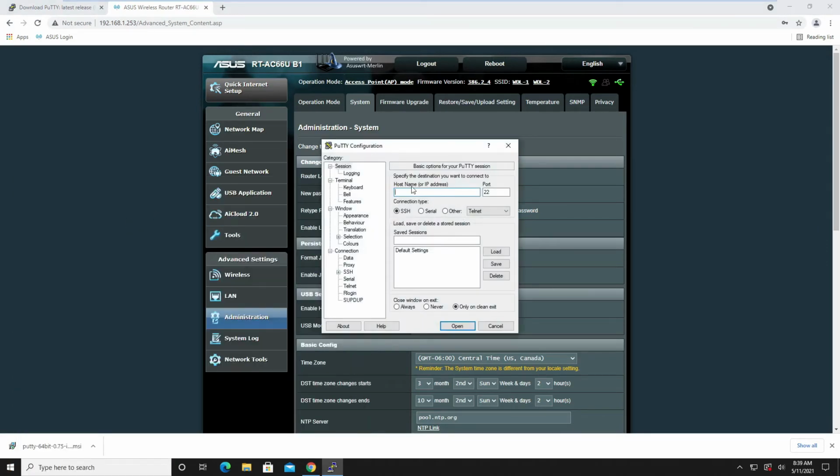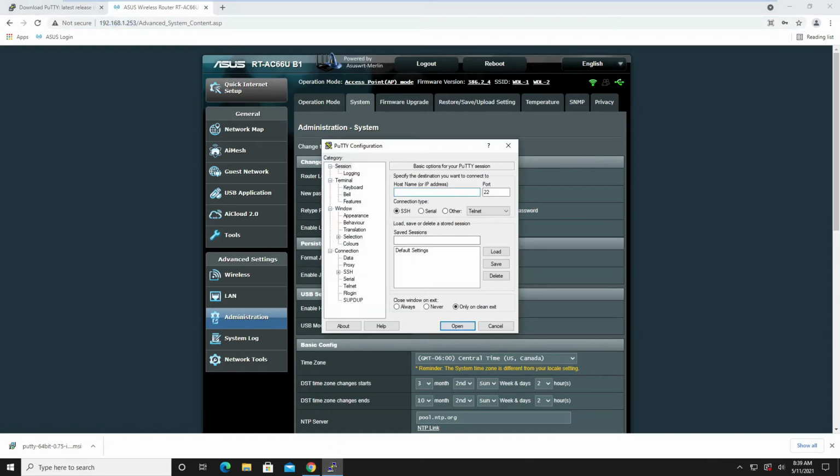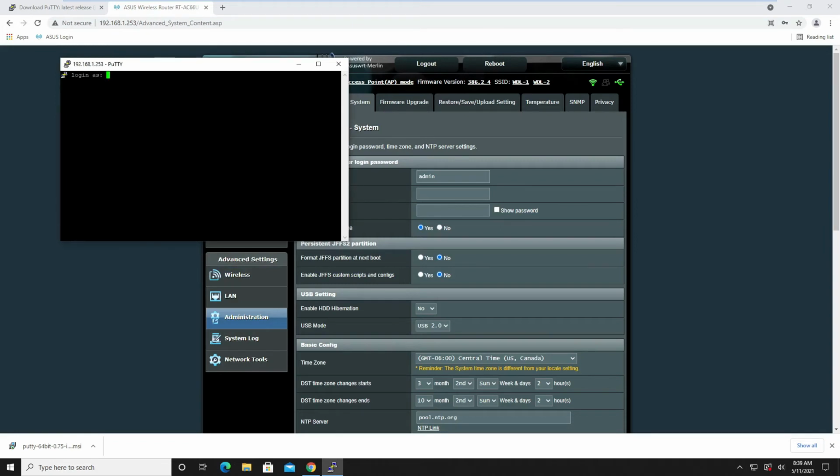All we have to do is put our router address in. Yours will be maybe different than mine. I have multiple routers in here for demonstrations and testing. And I know we are the point and click community, we don't know what we are doing here, we don't need that. And let's log into our router. We accept that, and then we log in with our password, what we use to log into our router.